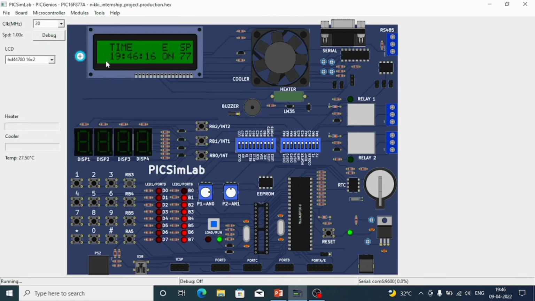Here, this is the default dashboard with time, event and speed. From RB0 to RB5 are tactile switches. These are the LEDs, these are potentiometers, this is the probe and this is the microcontroller. This is the RTC and this is the reset button. Now, by clicking RB0, it records collision.